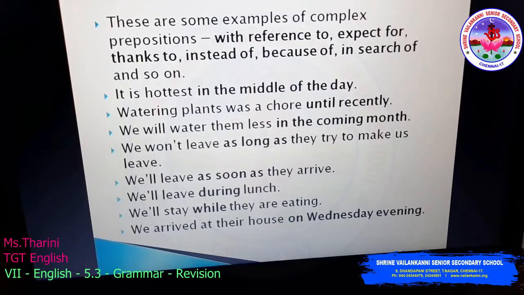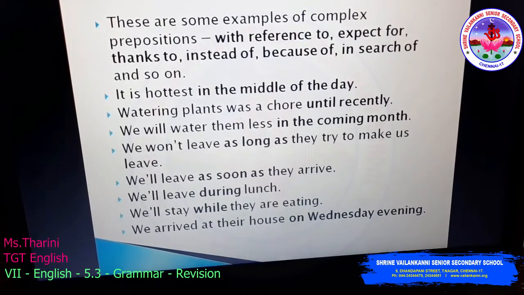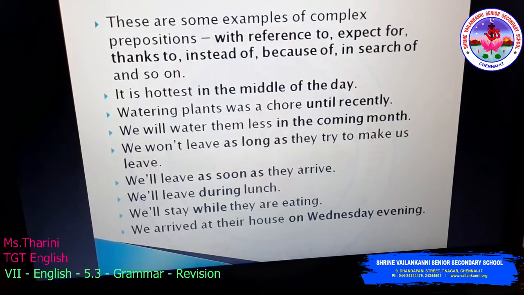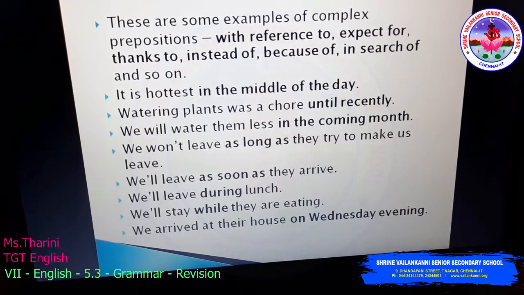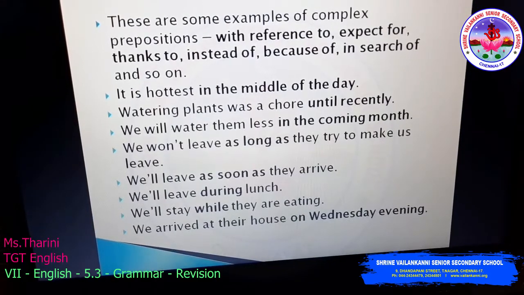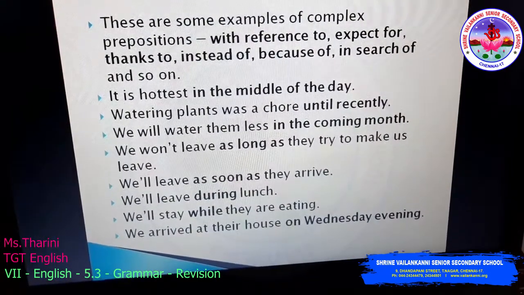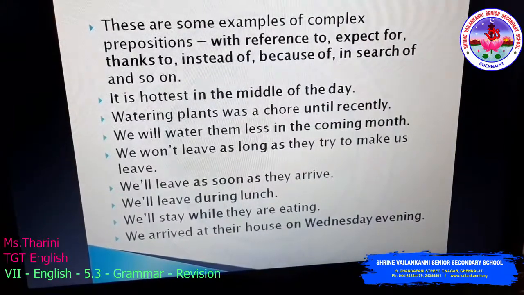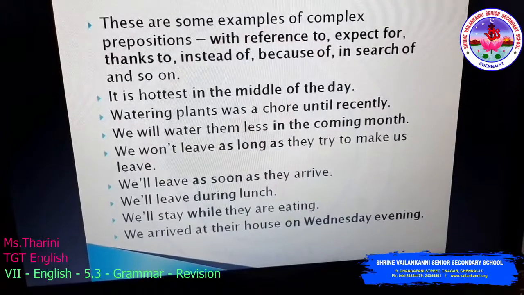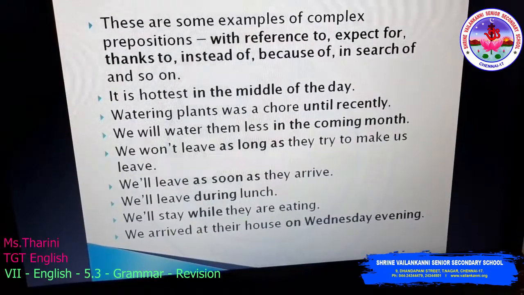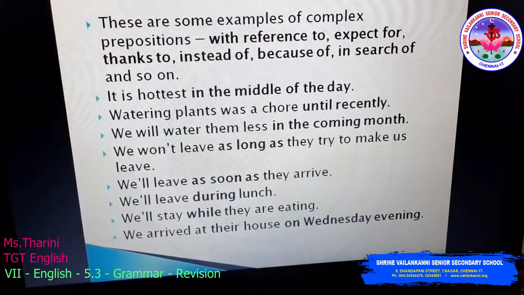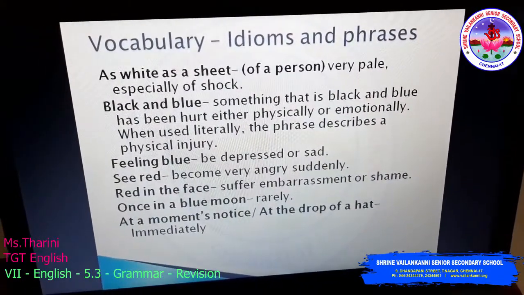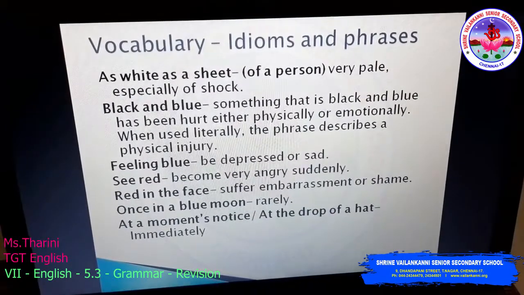Next, we will leave during lunch. So what is during here? It is a preposition. Yes. Next, we will stay while they are eating. We arrived at their house on Wednesday evening. So on is a preposition, so you will end it with evening. On Wednesday evening is the preposition here. So you understood? So that's the continuation of the grammar. Now this is the vocabulary part of the poem.